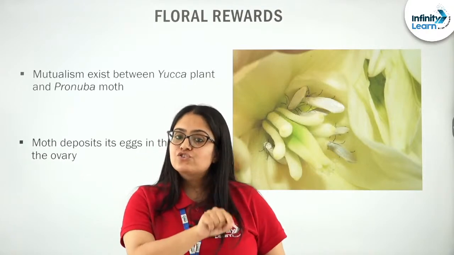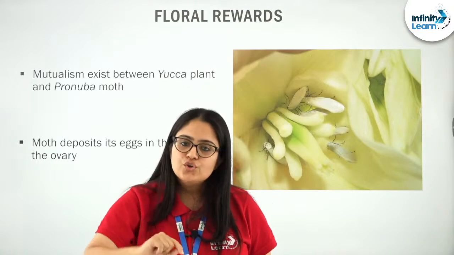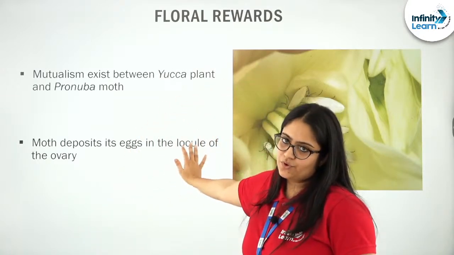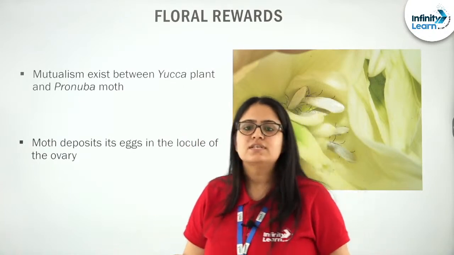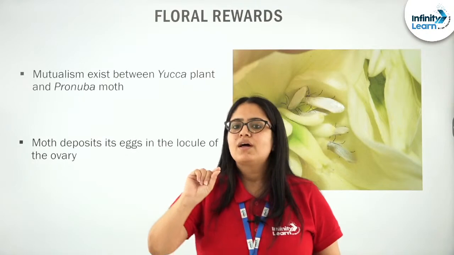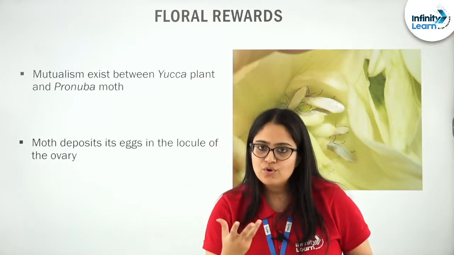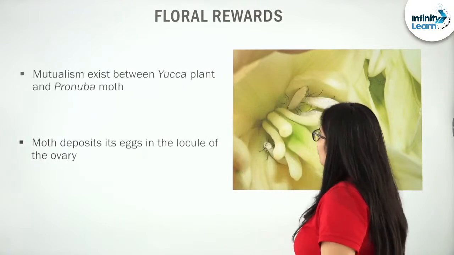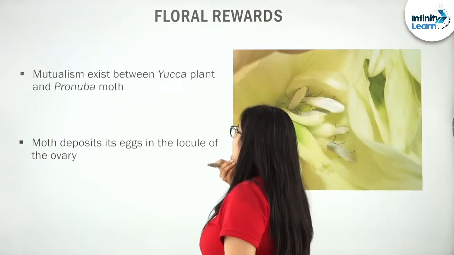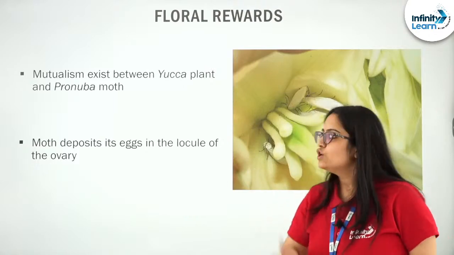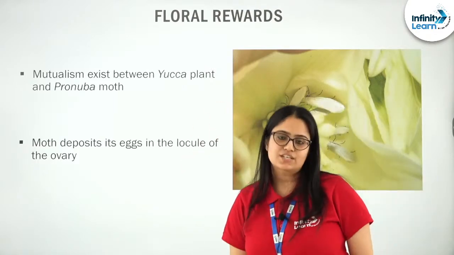Pronuba insect actually lays eggs into the locule of the ovary of the yucca flower, right. So, when the seeds develop, the larva of the Pronuba insect also hatches from the egg.